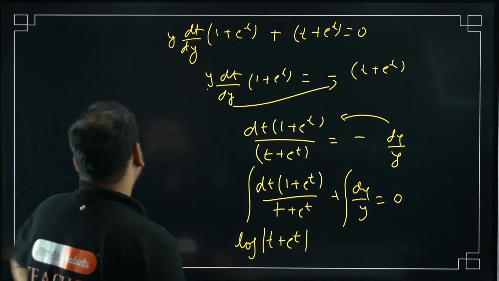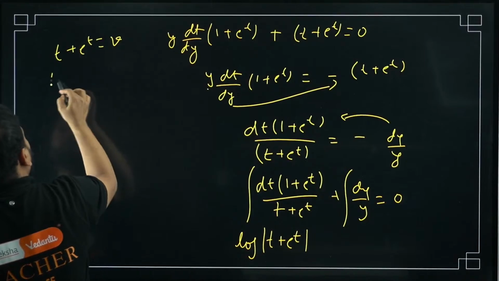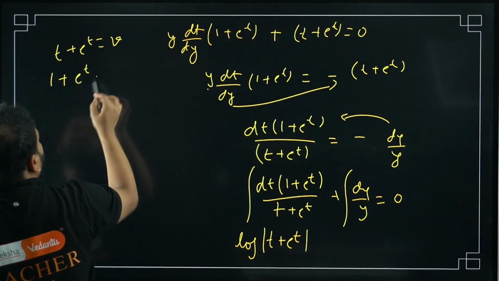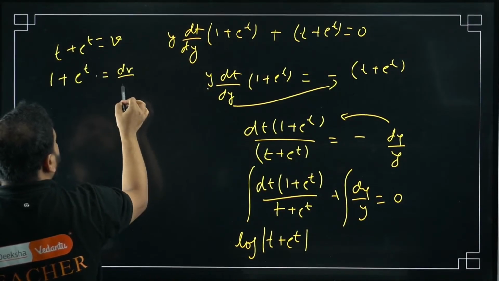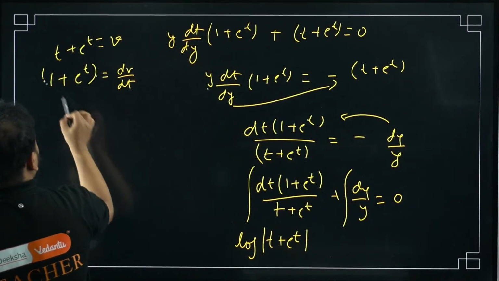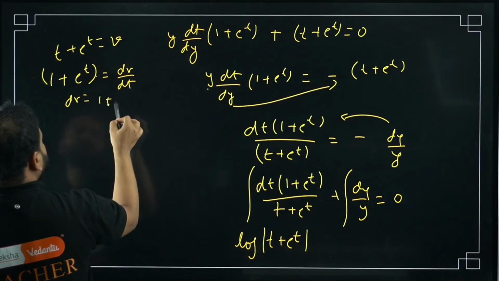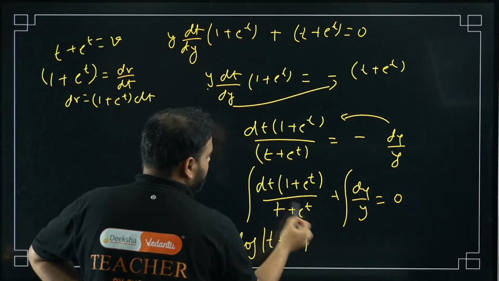How come, sir? You can check here. Take t plus e^t as v, it will become 1 plus e^t equals dv by dt, correct? So the whole thing will become dv equals (1 plus e^t) dt. So I can replace this with dv, and this is going to be v.